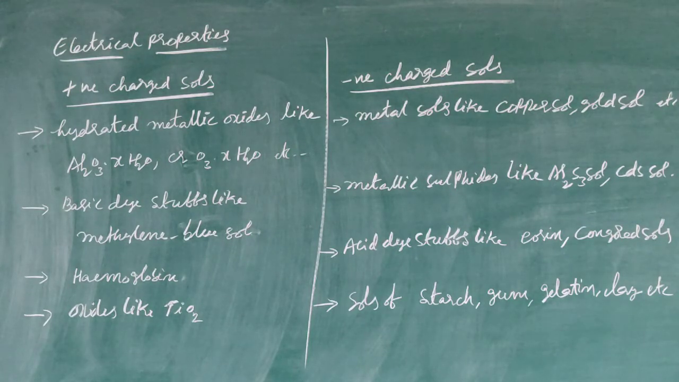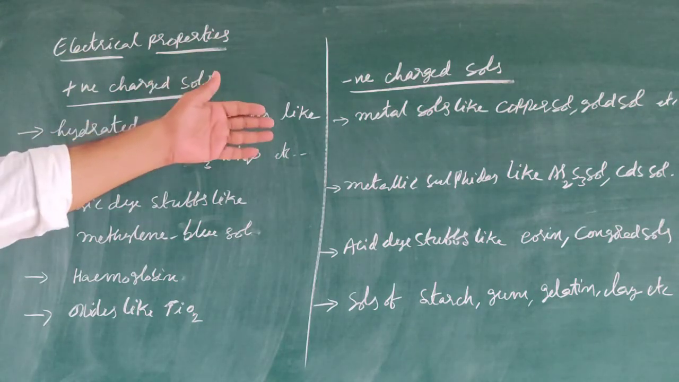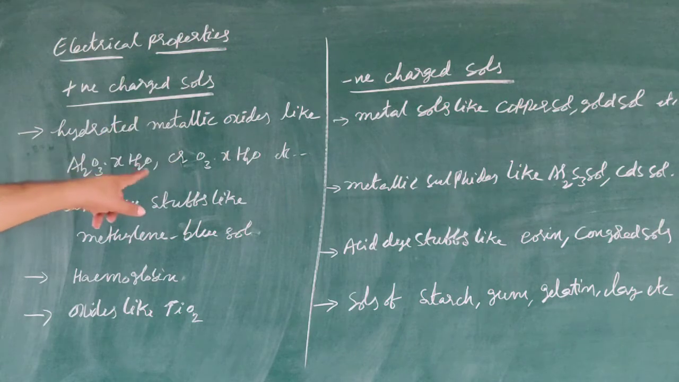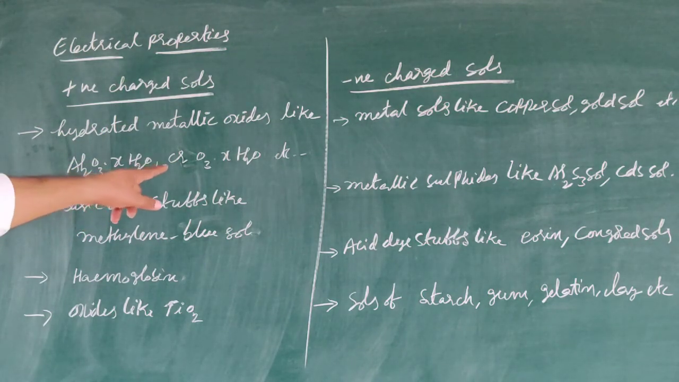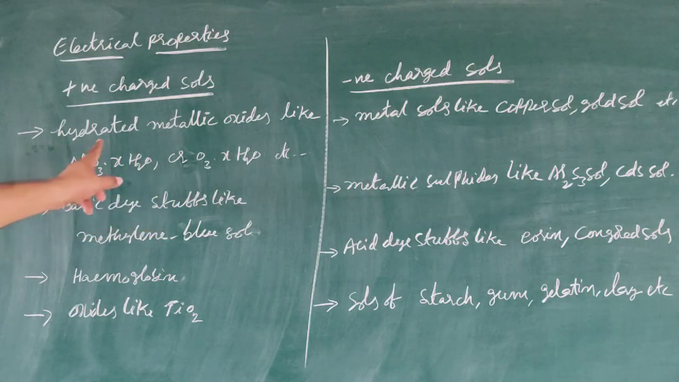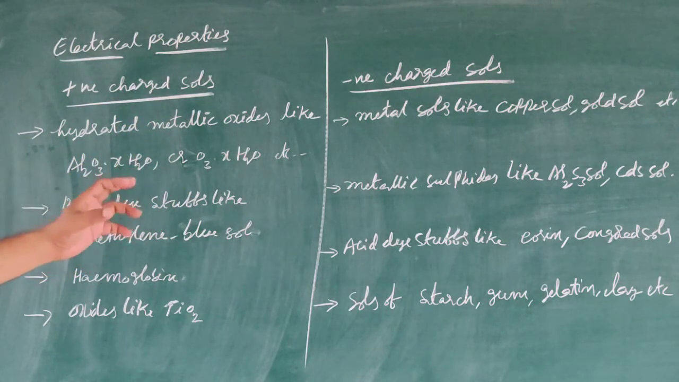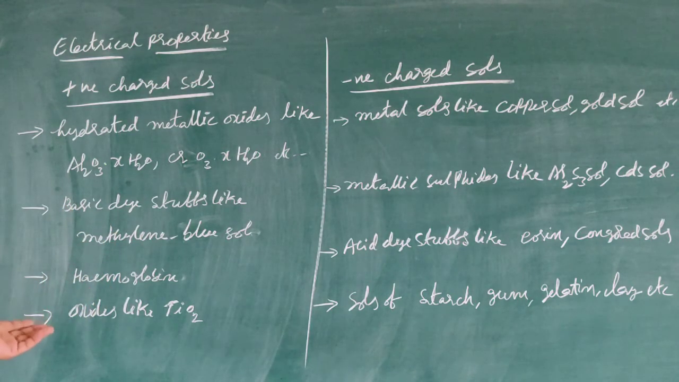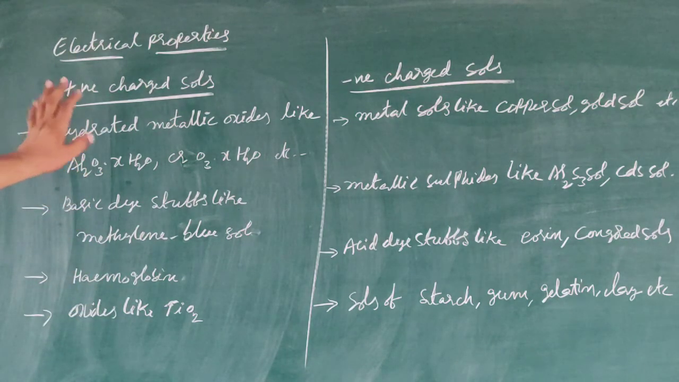Next one, electrical properties. Generally, the particles in colloidal sols carry charge. Based on positive and negative charge, we are giving some examples. Examples for positively charged sols: first, hydrated metallic oxides like Al2O3.xH2O, CrO3.xH2O. Next, basic dyestuffs, for example methylene blue, hemoglobin. Next, oxides like TiO2.